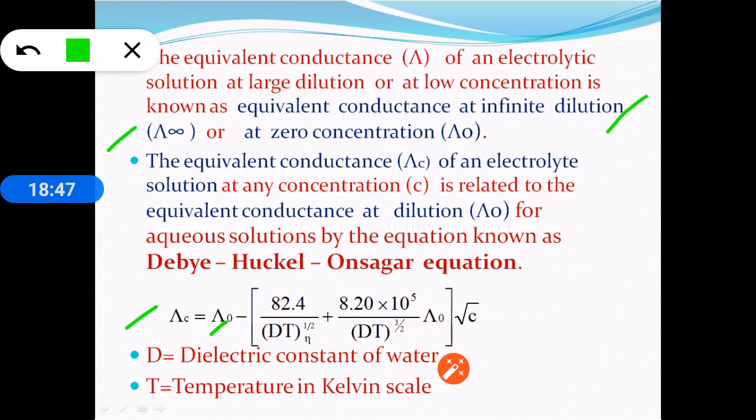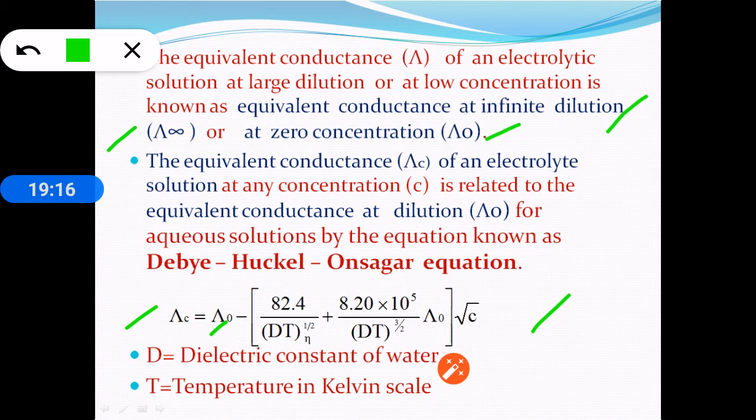It is the conductance at zero concentration or infinite dilution. It is represented as lambda infinity or lambda naught. And lambda c indicates the equivalent conductance at any particular concentration, that is lambda c. Then the relationship between lambda c and lambda naught is given by the Onsager equation, that is lambda c equals lambda naught minus 82.4 by dt. This is the relationship between lambda c and lambda naught.